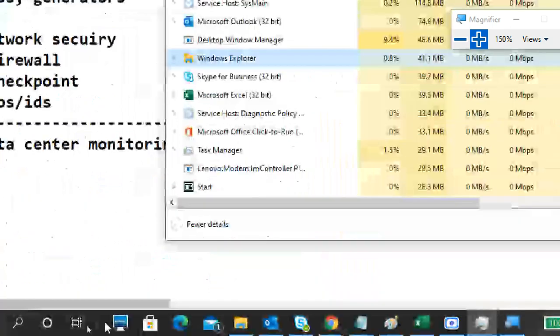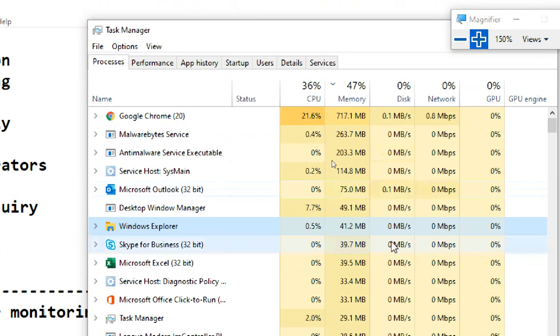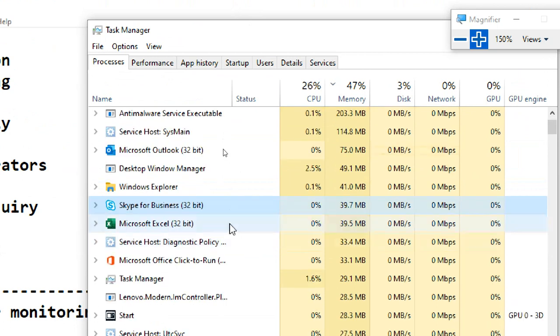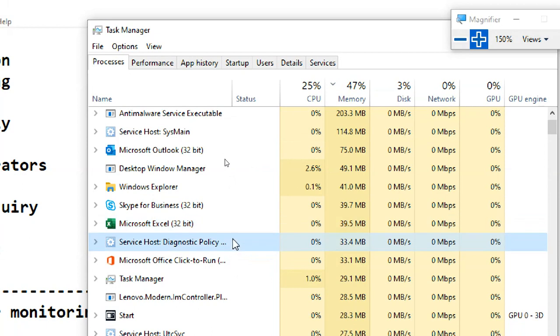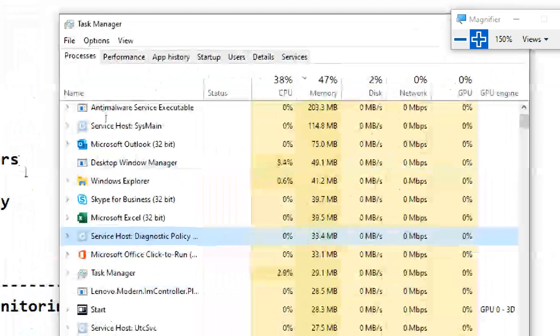Your notepad, your taskbar, your backend icons, desktop, background, everything is a process related to the Explorer only. This is my Skype for Business, Microsoft Excel. Okay, this is diagnostic. So go through which one is not much required, then you can close that one.